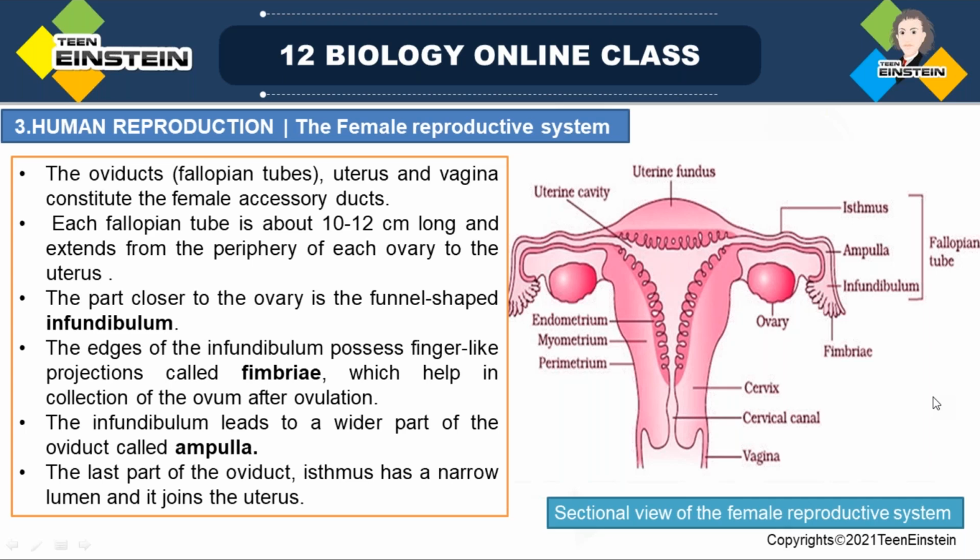So that kind of flask-shaped or sac-like appearance, something to hold, is there. That's why they have given this name, ampulla.